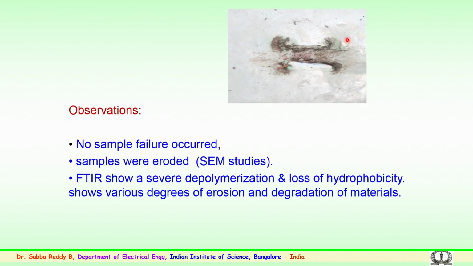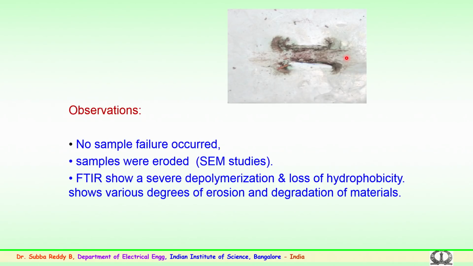This is the erosion formation which has happened for a typical sample. During the experimentation, it was observed that no sample punctured or failed, but samples were eroded as seen here, and the SEM studies also indicated erosion, particularly near the droplet fall and adjacent to the electrodes.